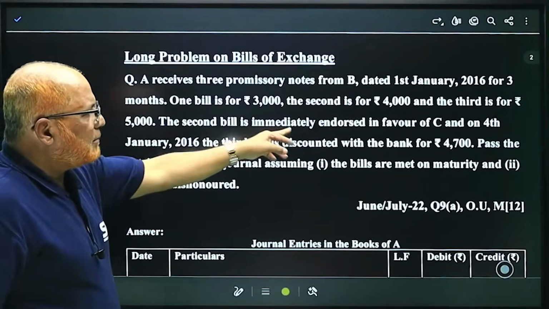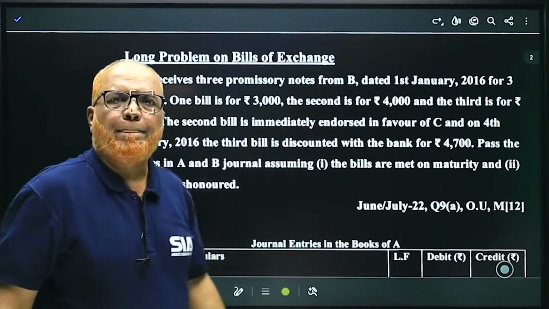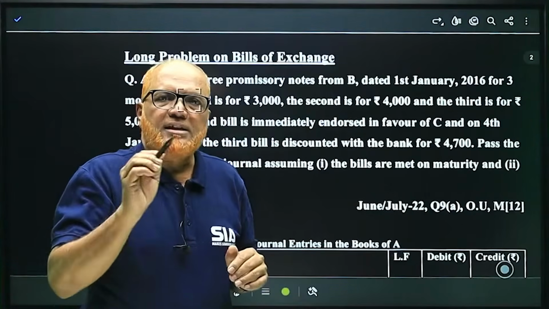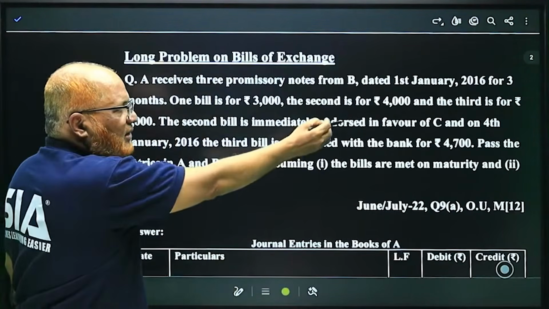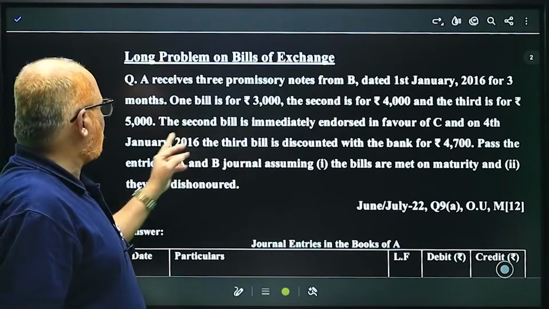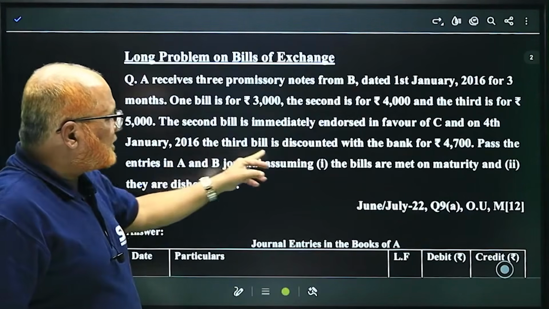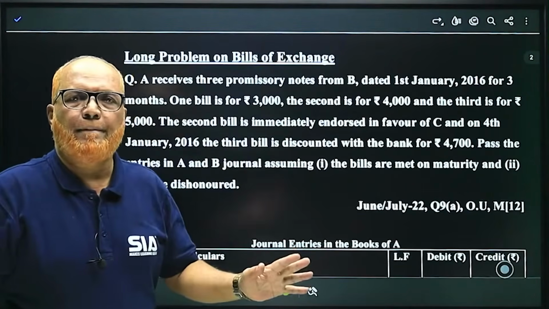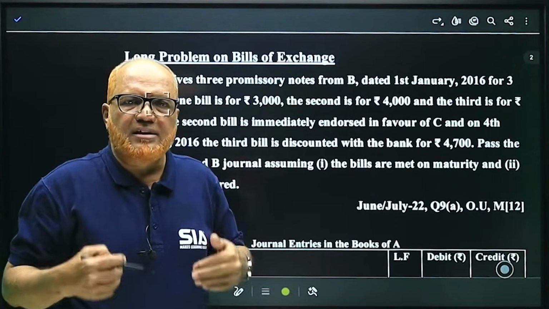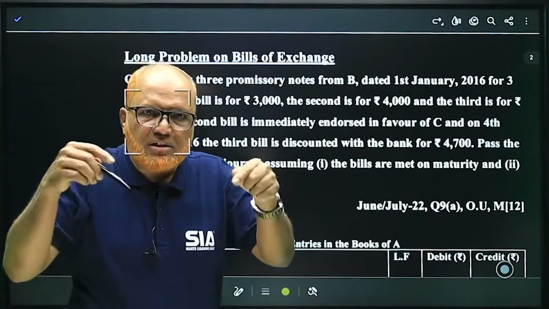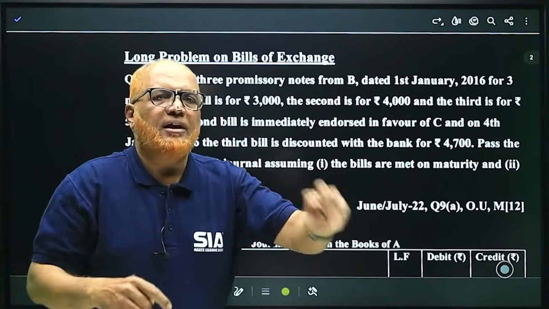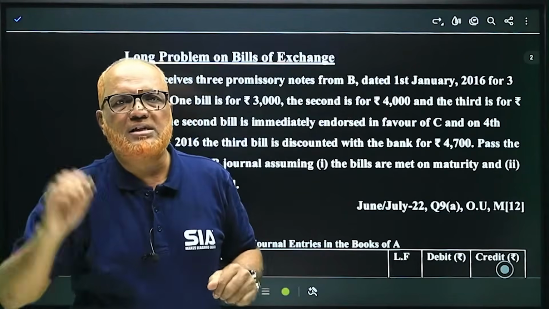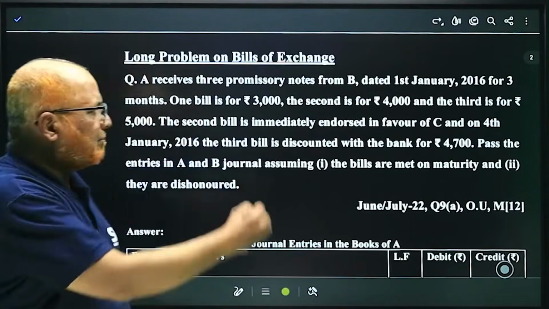The second bill is immediately endorsed in favor of C. That means the first bill he has kept with himself. The second bill he has endorsed in favor of C, on 4th January 2016. And the third bill is discounted with bank at 4,700. Very simple. 3 promissory notes A received. First promissory note he is keeping with himself. Second promissory note he is endorsing in favor of C. Third promissory note he is discounting with the banker.